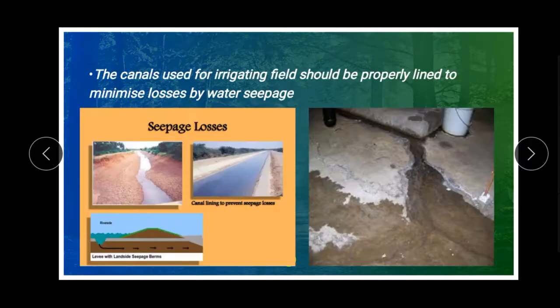Next, the canals used for irrigating fields should be properly lined to minimize losses by water seepage. What is water seepage? It is like leakage of water. On the sides of the canal, water will leak or evaporate, and some water loss will happen. So those places have to be lined so that water is not leaked or wasted.